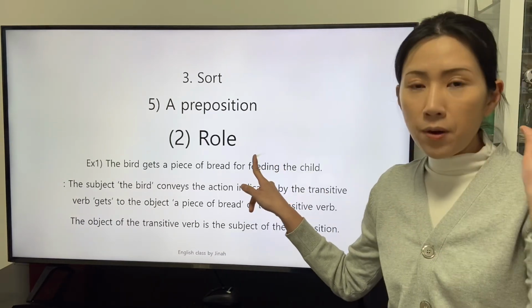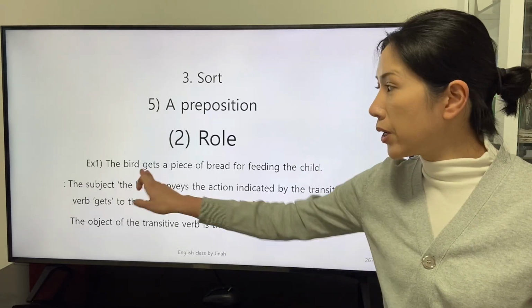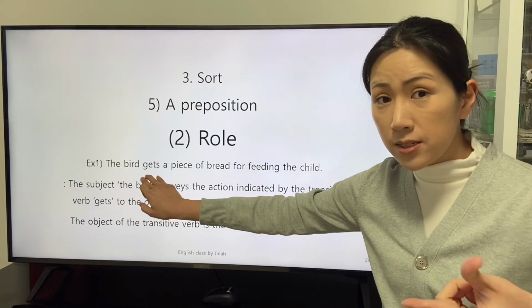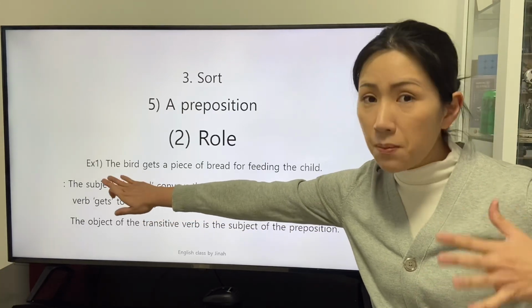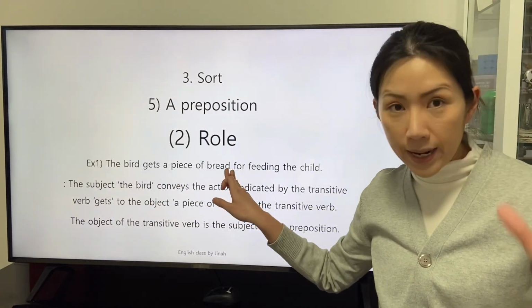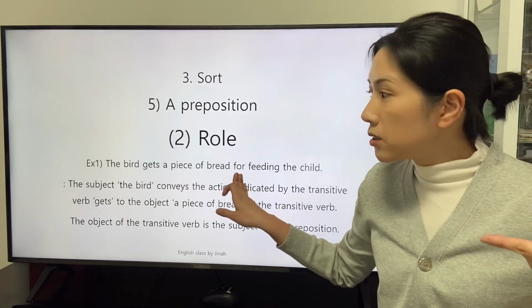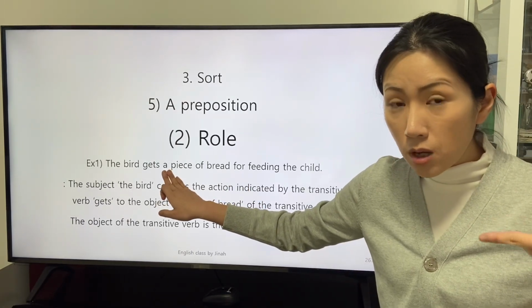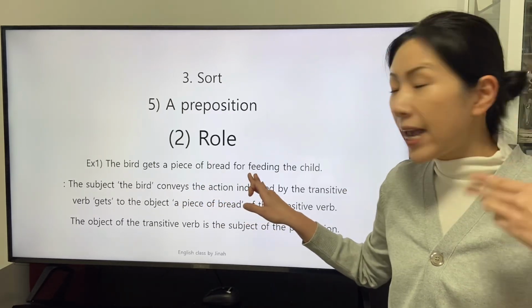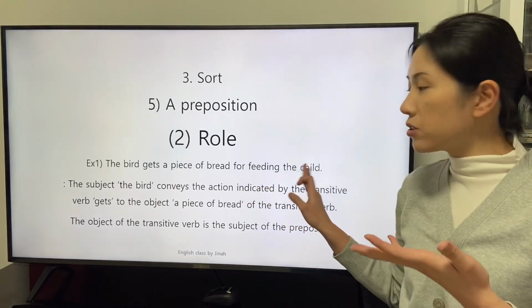The form of the gerund, feeding, reveals the concurrency between the time when the definition of the transitive verb mediates between the subject, the bird, and the object, a piece of bread, and the preposition mediates the subject, a piece of bread, and the action indicated by the gerund phrase, feeding the child.